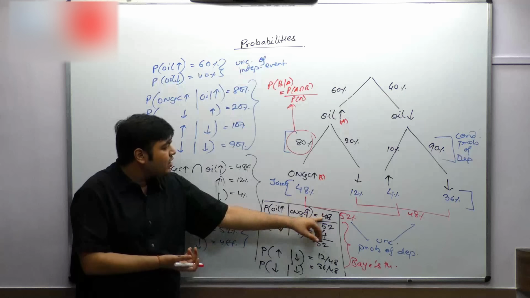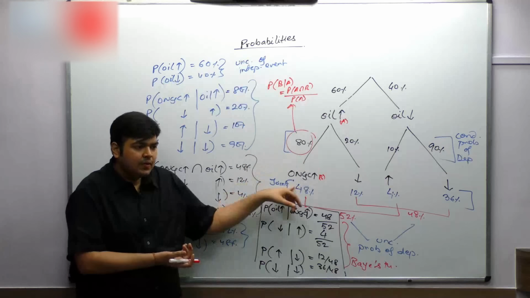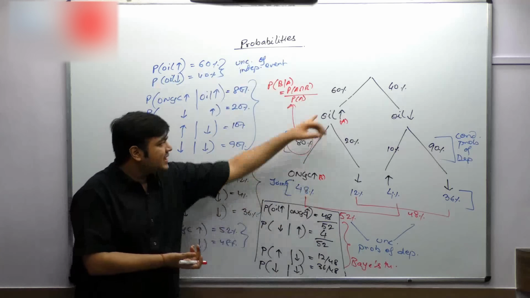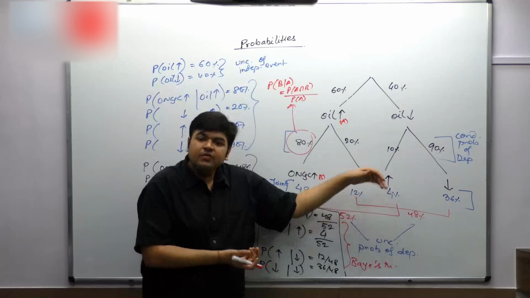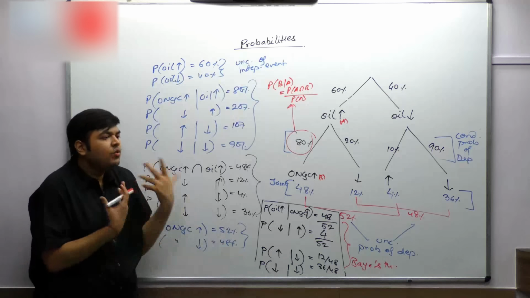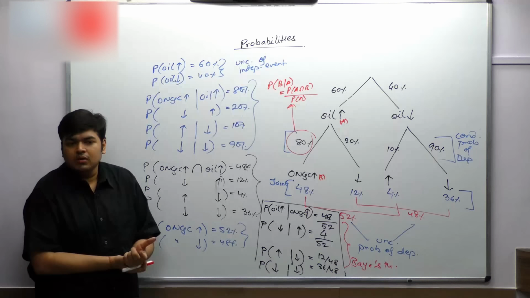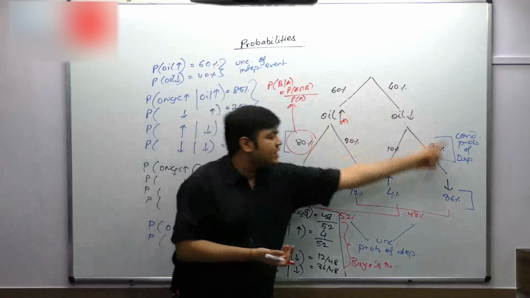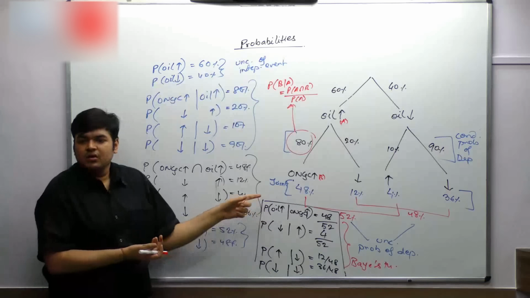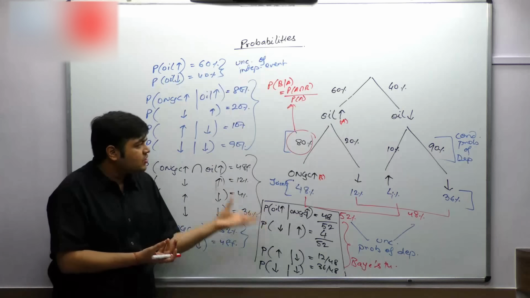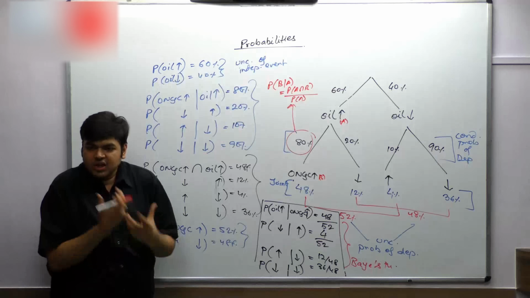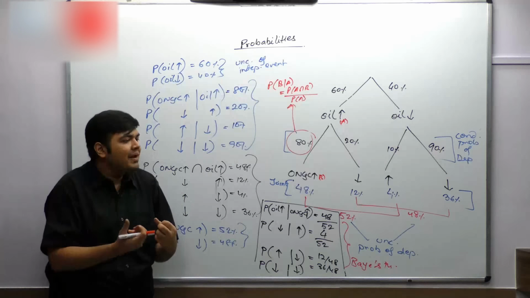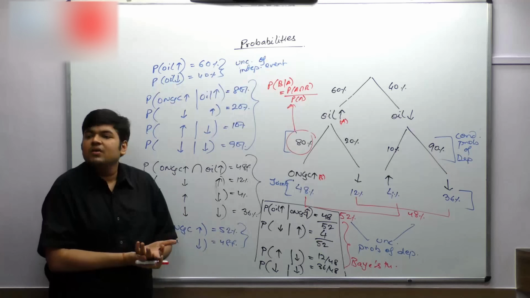You can write 48. What is 48? P(A intersection B). What is 52? P(A intersection B) and P(A not intersection B). So you can frame the formulas whenever you feel like. Why would you want to mug up the formulas if you can frame them? The moment you have done this table, this kind of a decision tree, you're done with the question. Whether they're asking joint, conditional or unconditional, the terms are very, very logical. Conditional, unconditional, dependent, independent. If you understand the meanings, you'll never get confused.